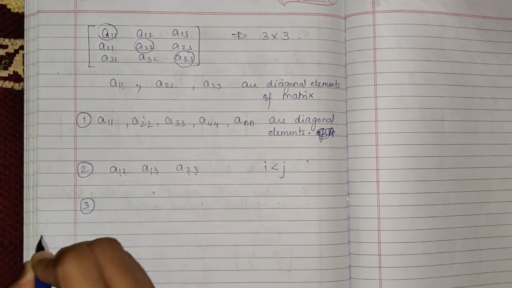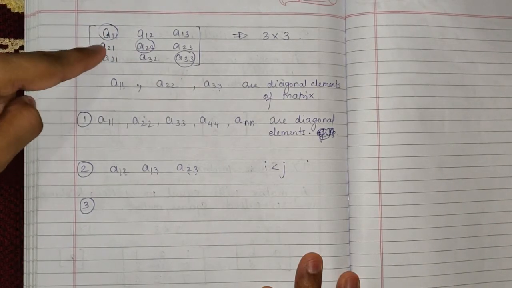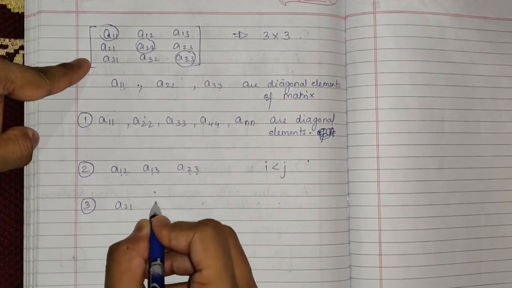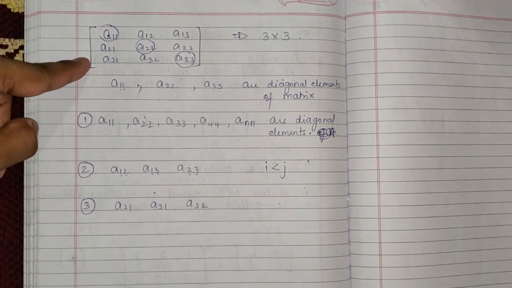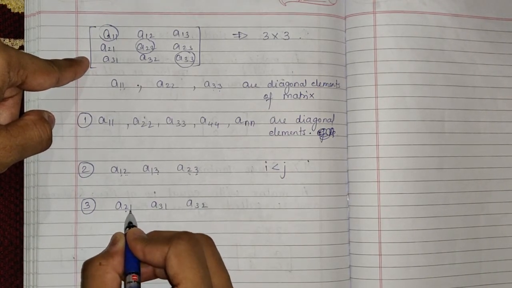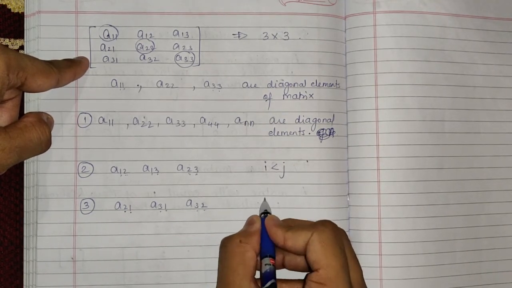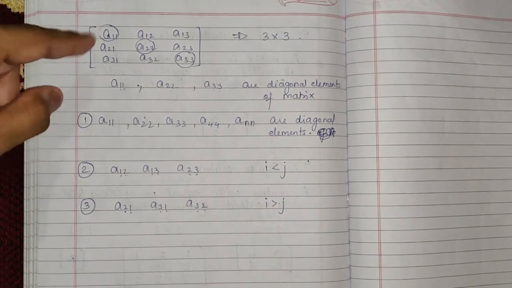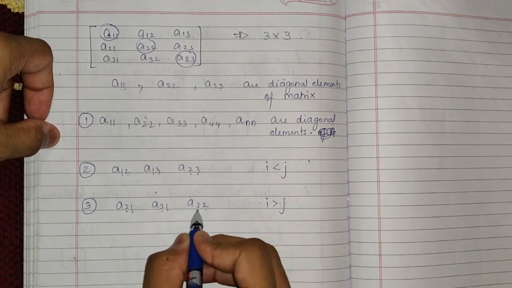The third property is, if you see the elements below the diagonal, that is A21, A31, A32. In this case you can observe that the row is greater than the column. How? You can see 2 is greater than 1, 3 is greater than 1, 3 is greater than 2.